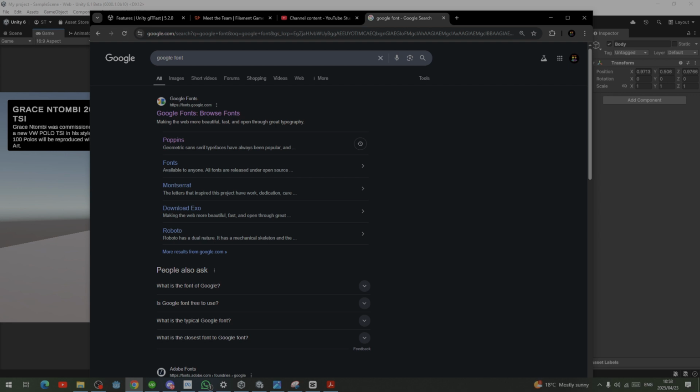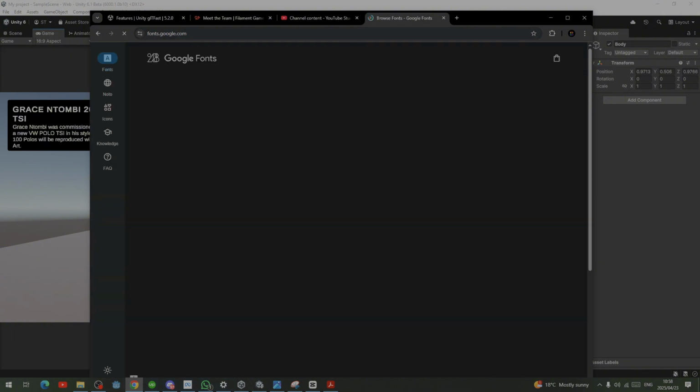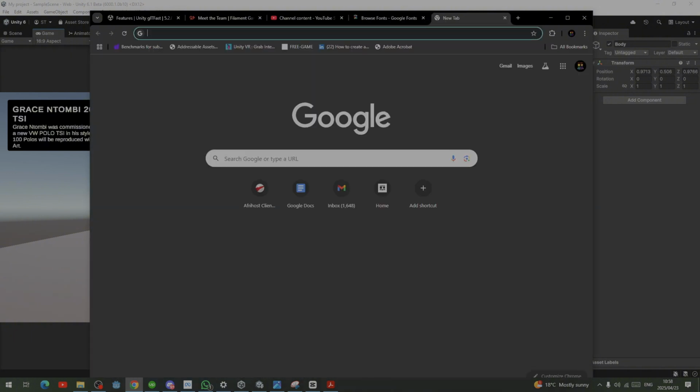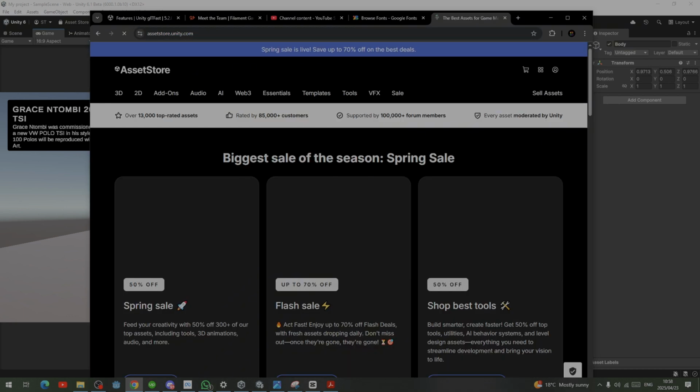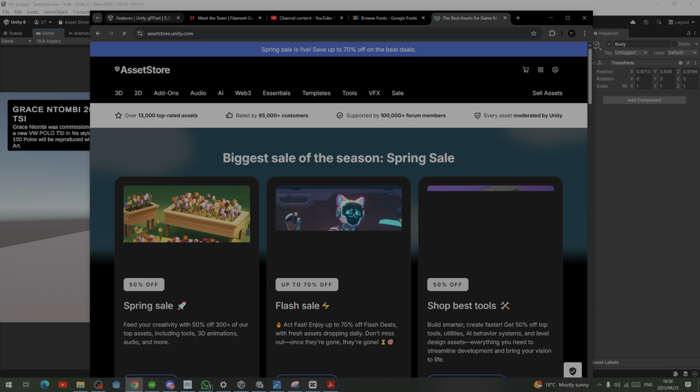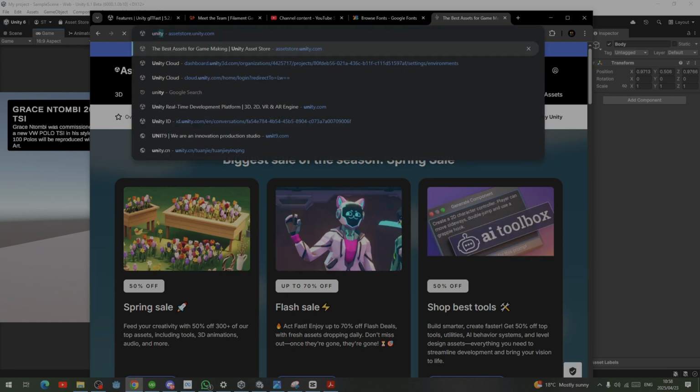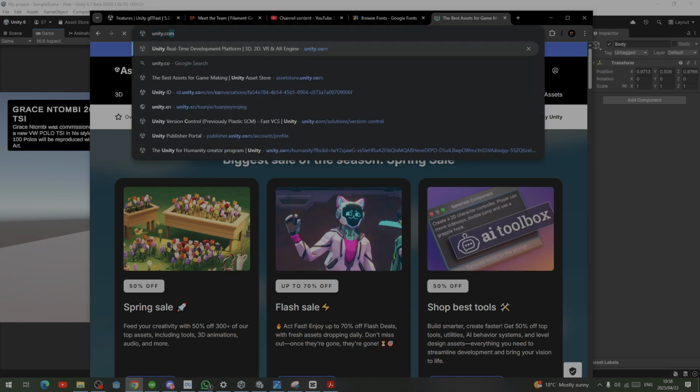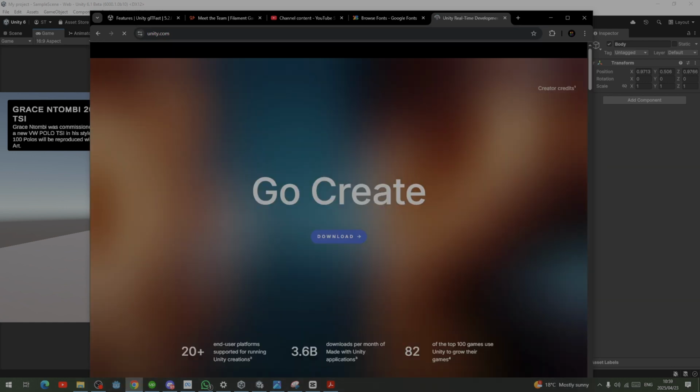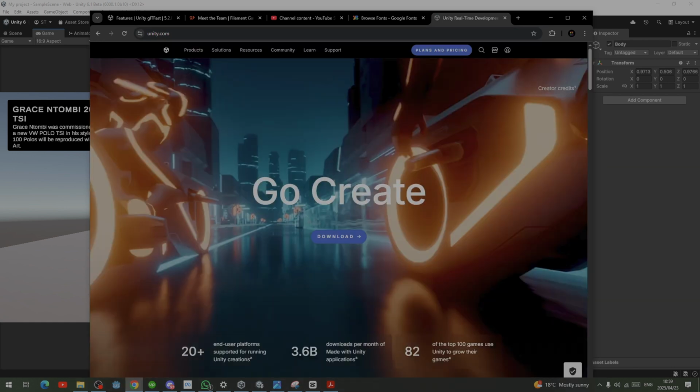Like when I go to Unity's website, they're using a nice font, they're using a beautiful font. I don't know what font is this, but it's so beautiful. If you go here, man, no, this is the asset store. I want unity.com. If you go here, look at that font. I don't know how to explain this thing, but this thing looks beautiful.